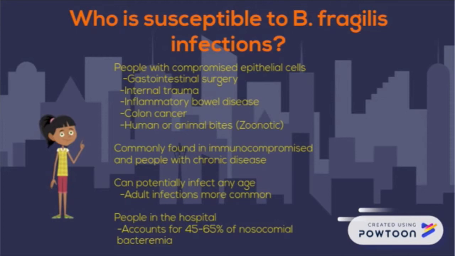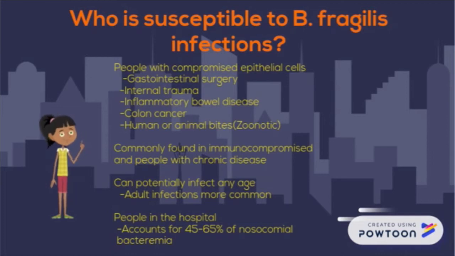Infections are most common in people who are immunocompromised or people that suffer from chronic diseases such as celiac disease. B. fragilis does not discriminate. It can infect anyone, male or female, at any age, from infancy to adulthood. Adults are more likely to get infections because they are more likely to undergo surgery or suffer from chronic disease.